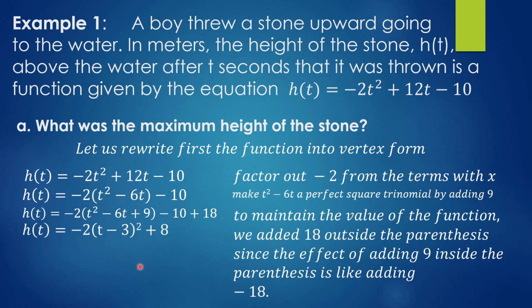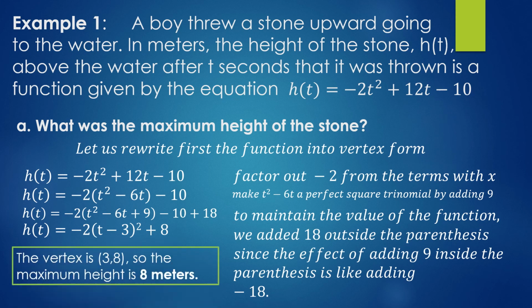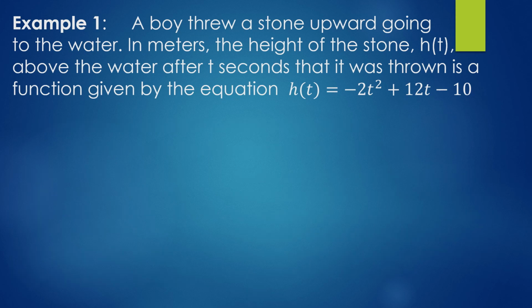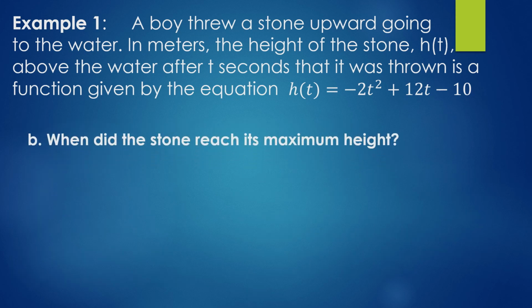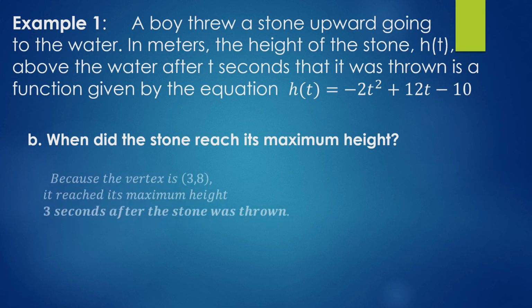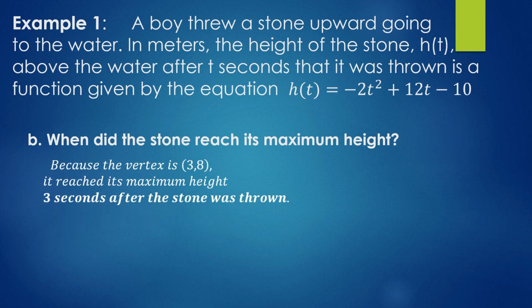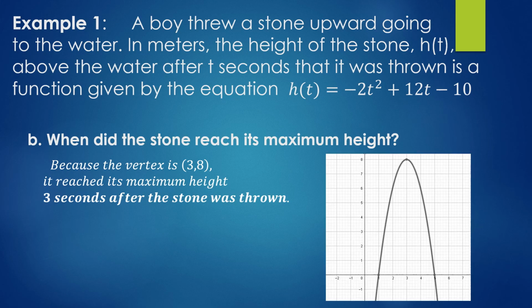h(t) = -2(t - 3)² + 8. The vertex is (3, 8). So the maximum height in meters is 8. When did the stone reach its maximum height? Because the vertex is (3, 8), it reached its maximum height 3 seconds after the stone was thrown.